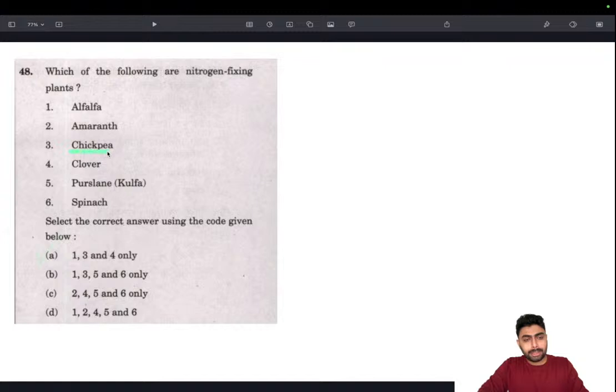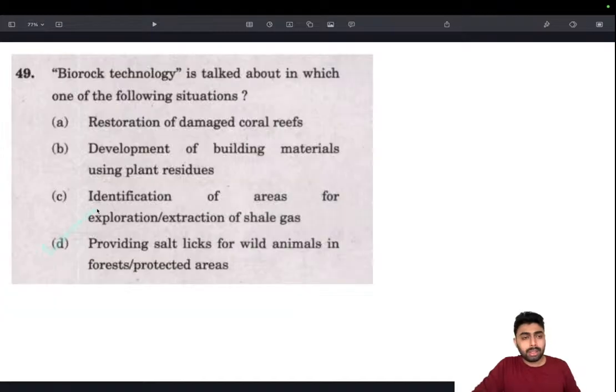Look for the species we know, and luckily two options got instantly cancelled, and we have to work with only this. We have arrived at 50-50. Then eliminate the spinach, knowing that it's a leafy vegetable and not a legume. So that's it. We arrive at the answer as A. Okay, moving on. Next one.